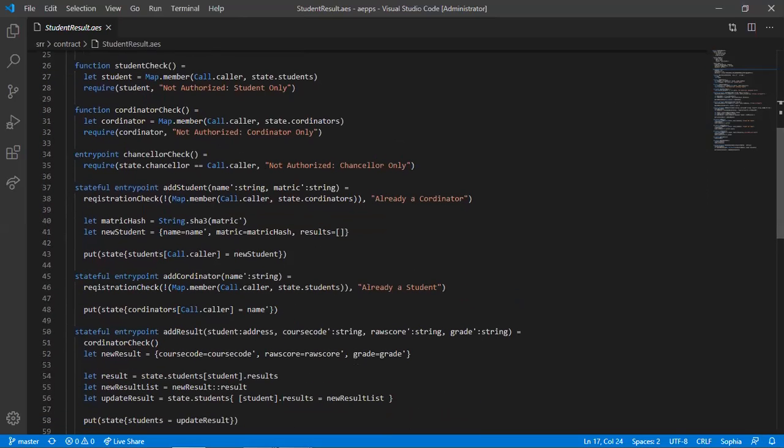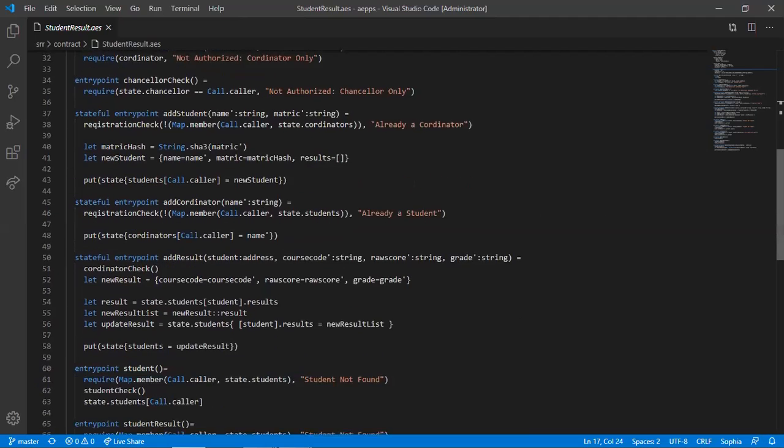So after that, it's saying let new student equal the name of the student, then the matric as this hash, and the result at the initial stage when he adds himself to be empty. Then it's updating the states and using the call.caller as the map for the student states, then saving the student as the record.